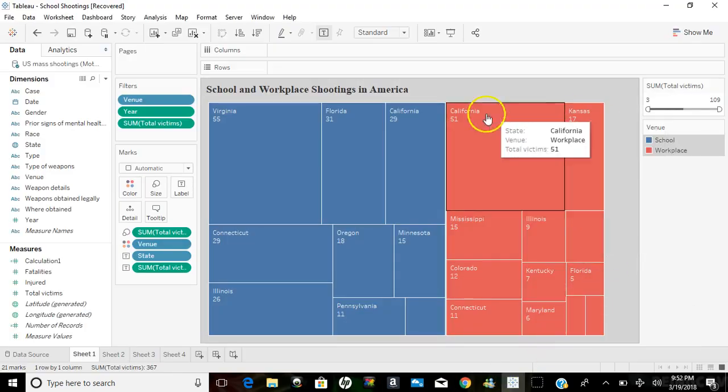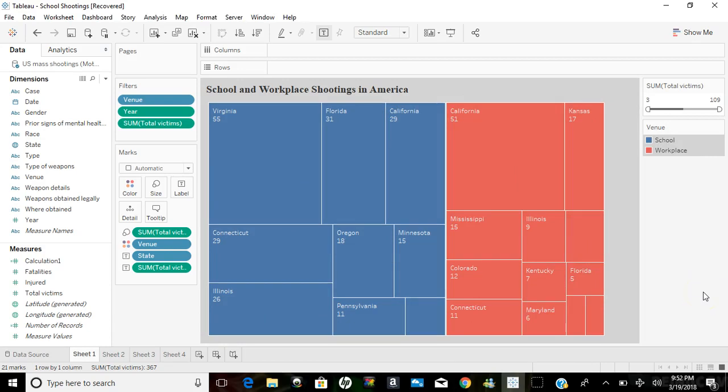Now here, what you see is called a tree map. A tree map displays data in nested rectangles. I use the dimensions to define the structure of the tree map and measures to define the size or color of the individual rectangles. Tree maps are a relatively simple data visualization that can provide insight in a visually attractive format.